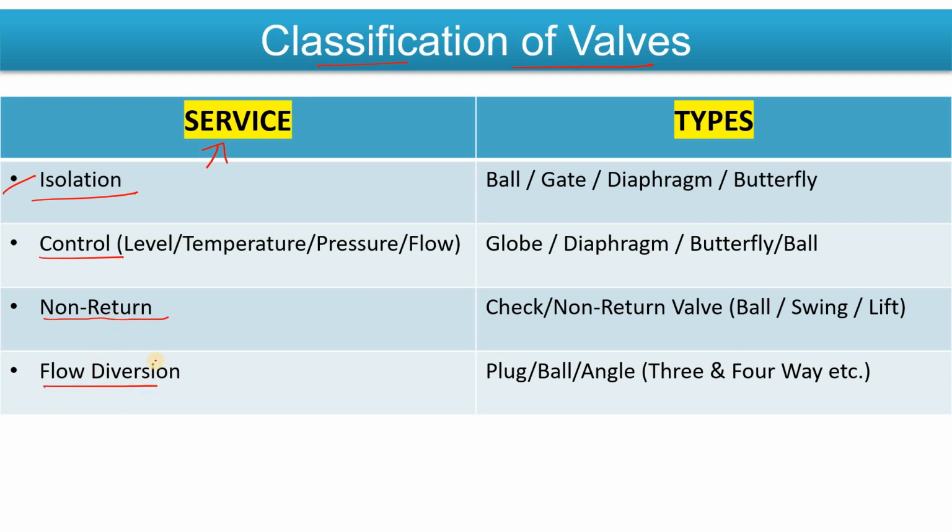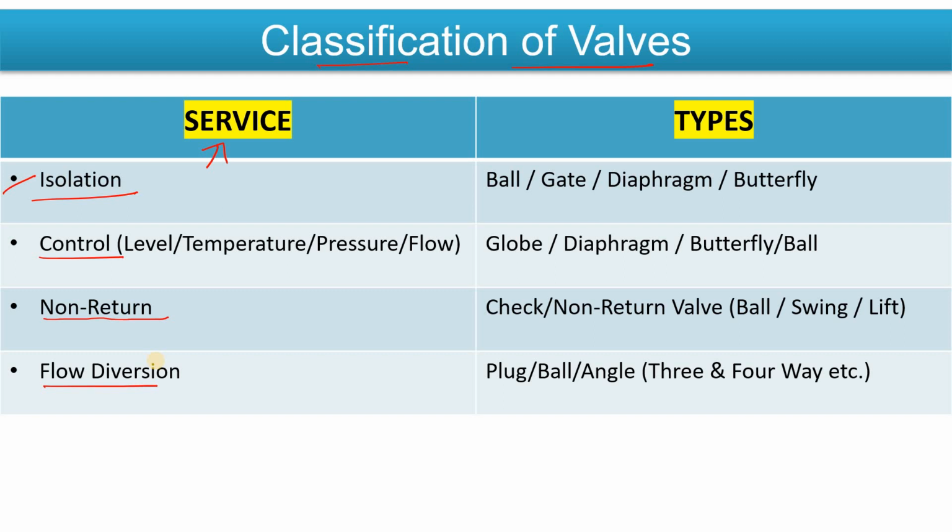And we know that mainly if I classify the valves, valves are linear types or rotary types. Linear means simply there will be a wheel and you rotate that wheel anti-clockwise or clockwise, and on the basis of that the valve opens or closes.